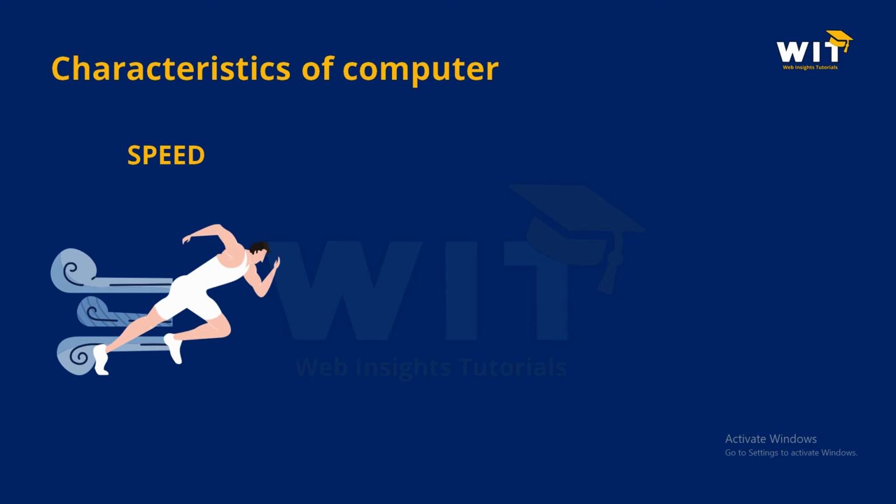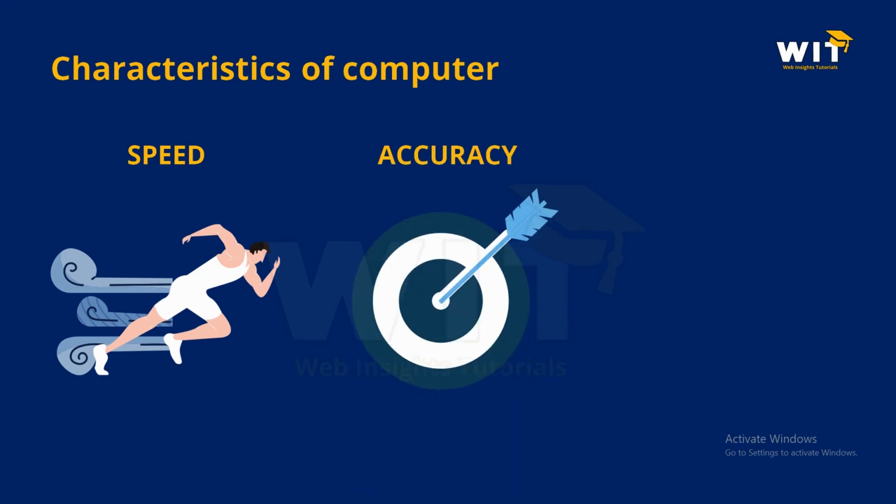Speed is the most important characteristic of a computer. Computers can work at the speed of milliseconds, microseconds, and nanoseconds, so they are capable of processing millions of instructions per second. The speed is measured in megahertz and gigahertz, which is the speed measurement unit of a computer.